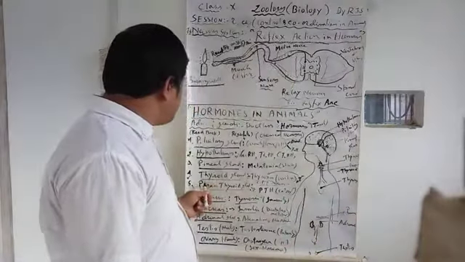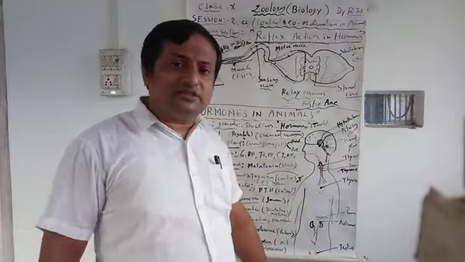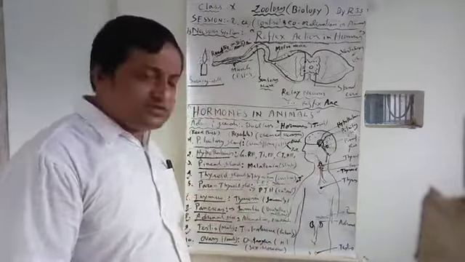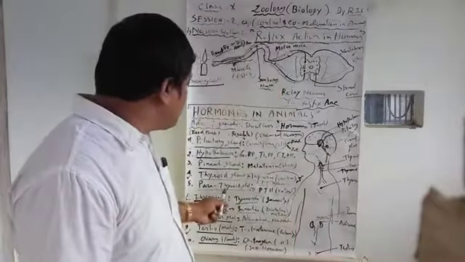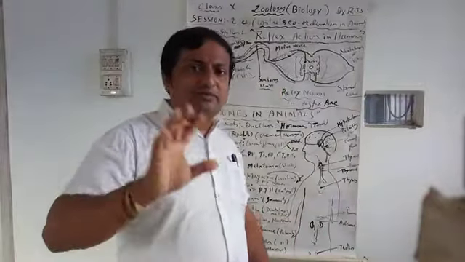Okay. Next you see the parathyroid gland. In the lower part of the thyroid gland, one pair of parathyroid glands is also present. It secretes parathormone, which regulates the calcium ions. Otherwise, there is body pain, bone pains occur. Parathormone, parathyroid gland. In your book, only the name is present, not the hormones.